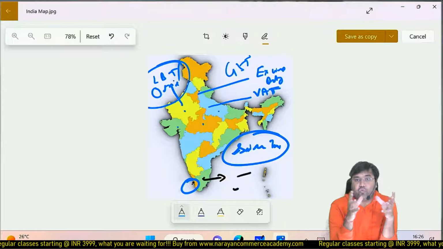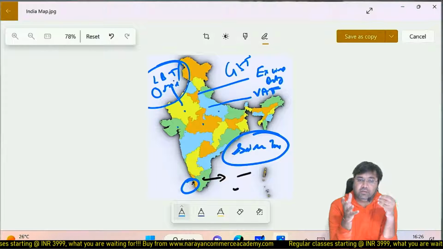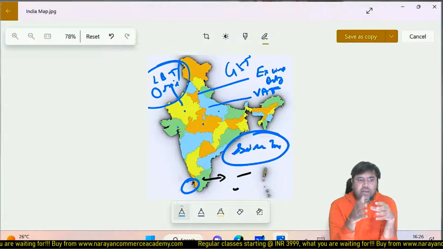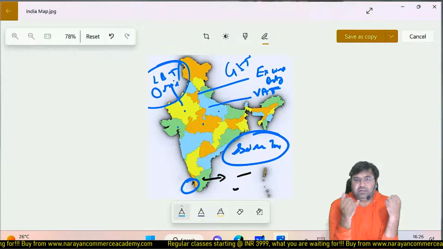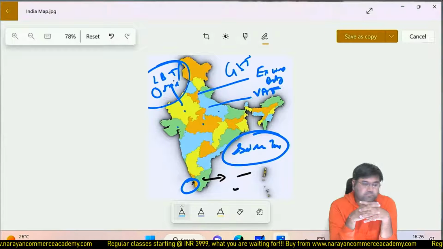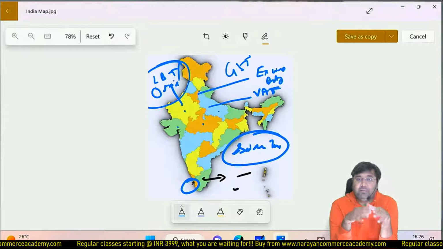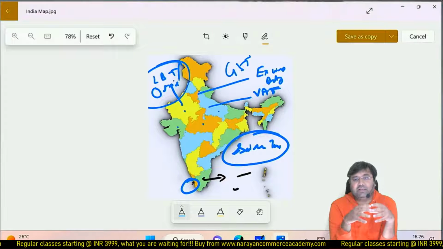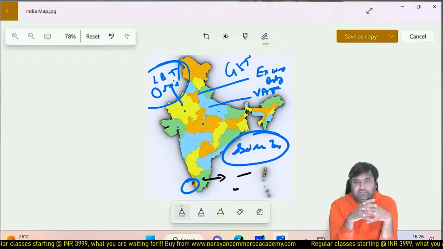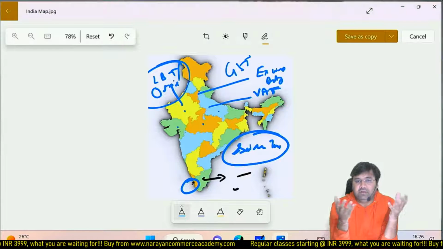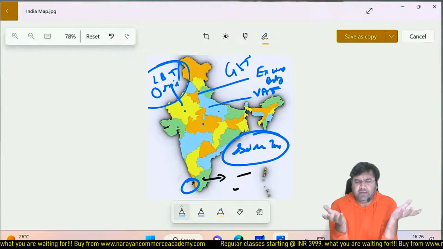Transportation is going to cost you, not only in terms of amount, in terms of time also, because time is also going to be higher compared to Bihar people supplying to MP, Maharashtra, Tamil Nadu. Okay, because a truck is going to take time. Then after manufacturing, again your buyer market may be lesser, because of lesser population in Himachal Pradesh compared to UP, Tamil Nadu, Kerala, or Karnataka, any other state, Maharashtra.